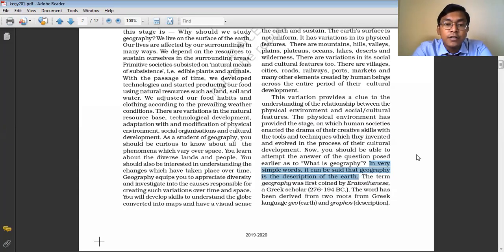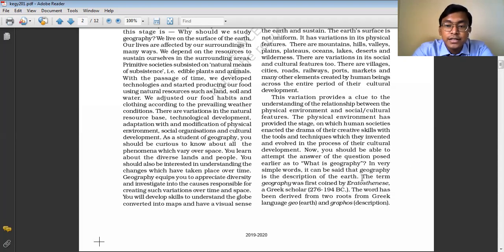Where we try to understand the relationship between man and nature, how human beings and nature play on each other. There are many geographers who have given the definition of geography in different ways.